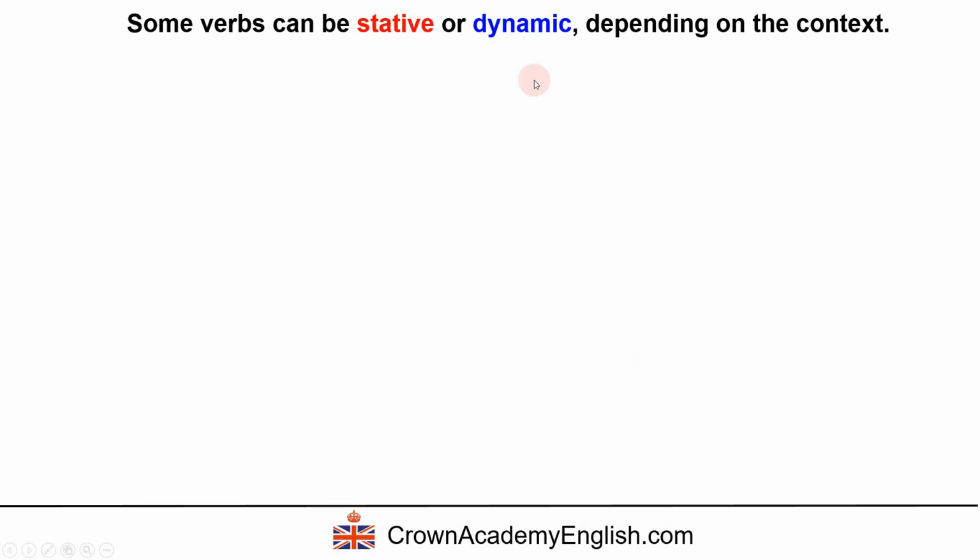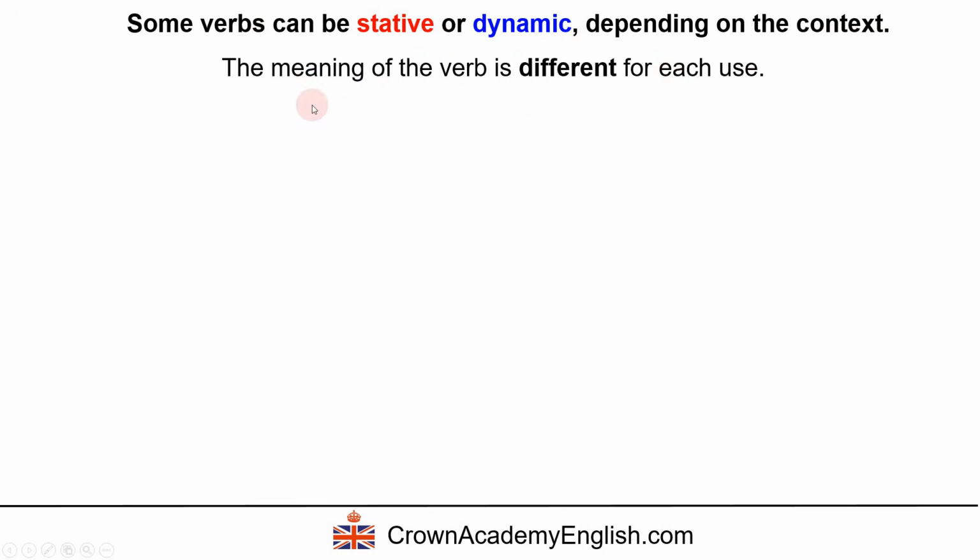Now, remember at the beginning I said some verbs can be both. So this is the advanced part of the lesson. And this is where many students get confused and make mistakes. So it's important to understand that some verbs can be stative or dynamic. And it depends on the context.